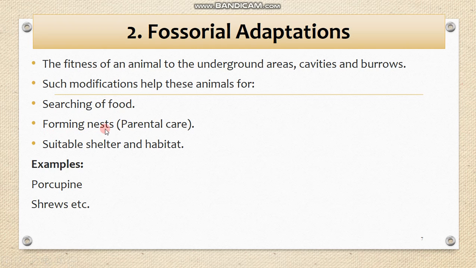Second one is the forming of a nest. The most important factor which triggers them for the fossorial type of adaptation is the formation of the nest. It is a part of parental care. As we know, in open spaces, in different jungles or forests, the young animals are more prone and face a lot of challenges and dangers, because they are not able to defend themselves against different enemies.